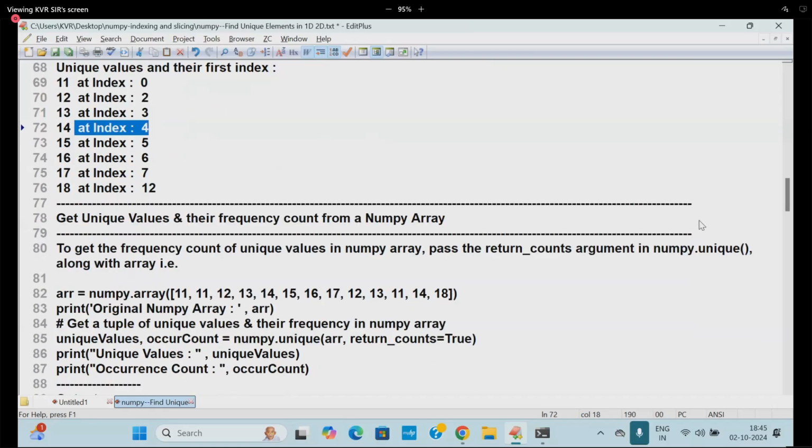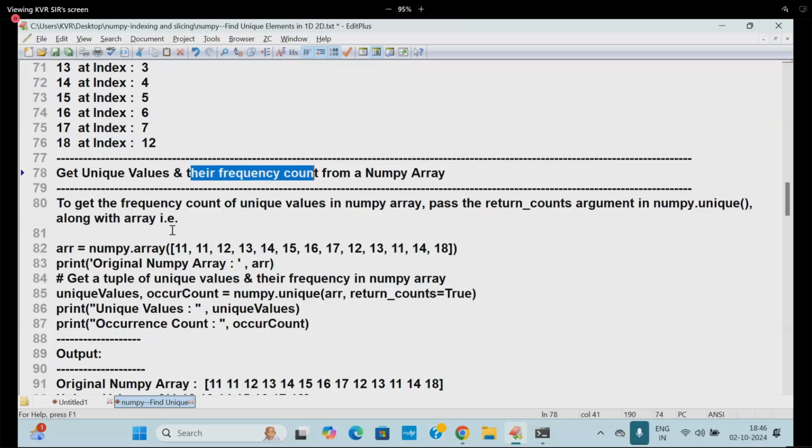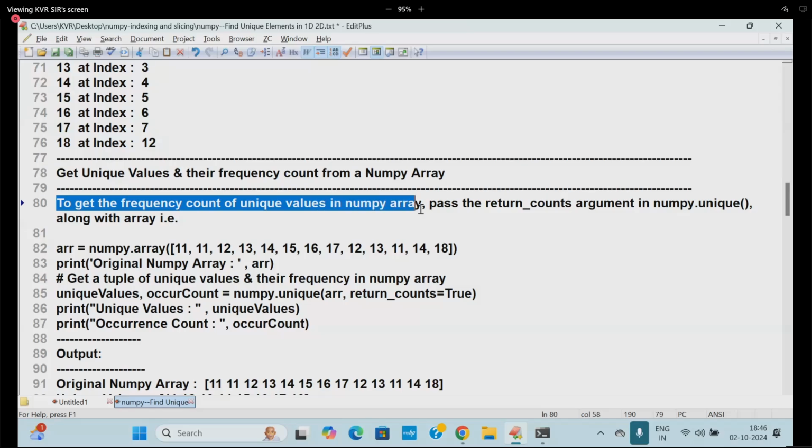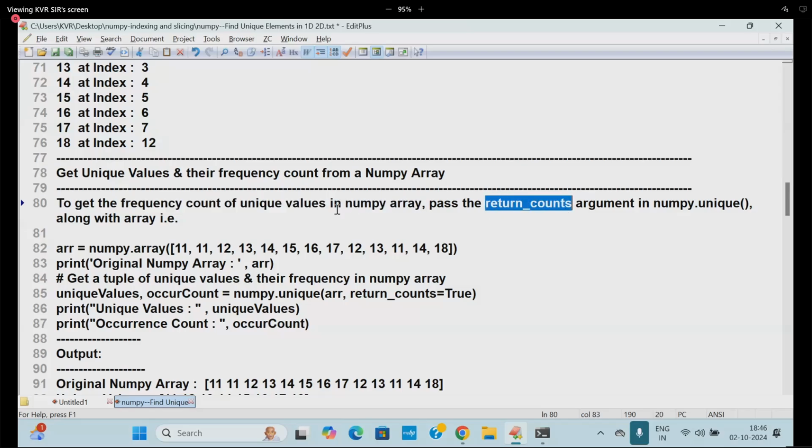Next, I'm going to introduce one more argument called frequency count: unique values and how many times each value occurs. To get the frequency count of unique values in a NumPy array, pass the return_counts argument in numpy.unique along with the array.